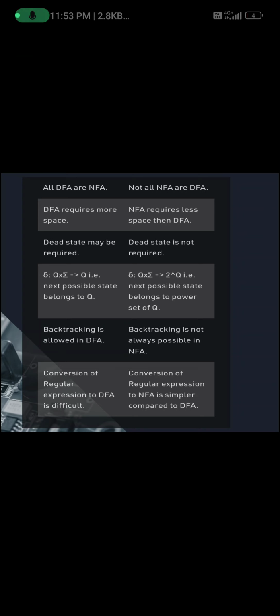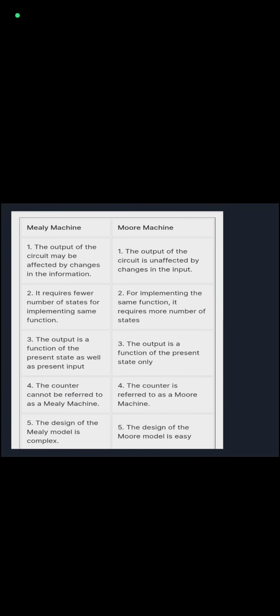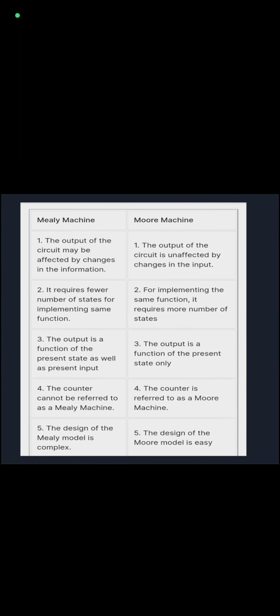In DFA the conversion of regular expression to DFA is difficult. In NFA, conversion of regular expression to NFA is simpler compared to DFA. And the first topic is completed, and going on to the second topic.